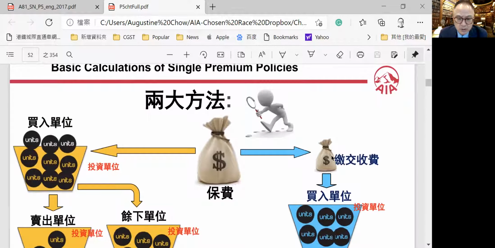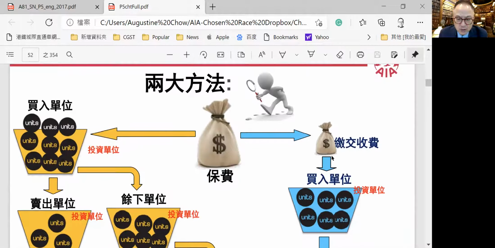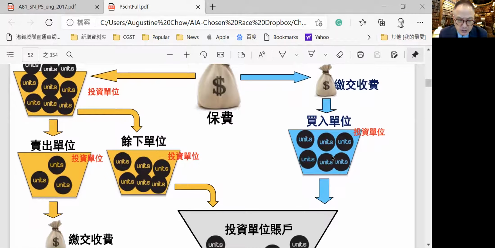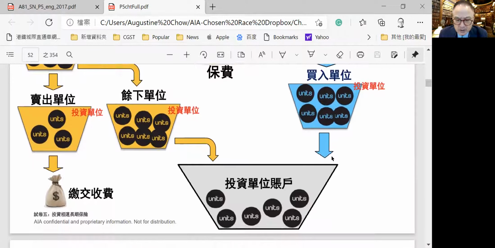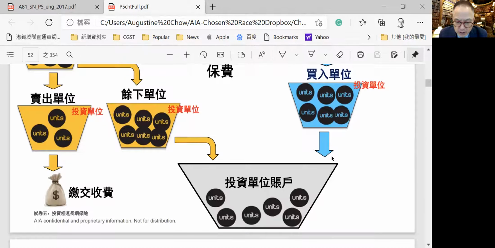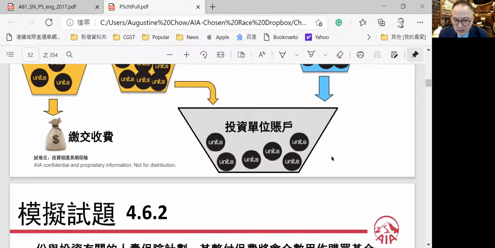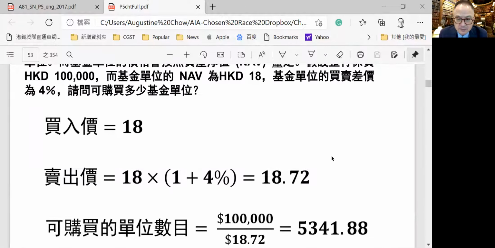And how this works: the premium that you paid could be used for buying new fund units. You can buy and sell units and then take money out from it, and the remaining money will be retained in terms of units in your account. That unit has a market value that is declared every day. So this is the basic understanding.